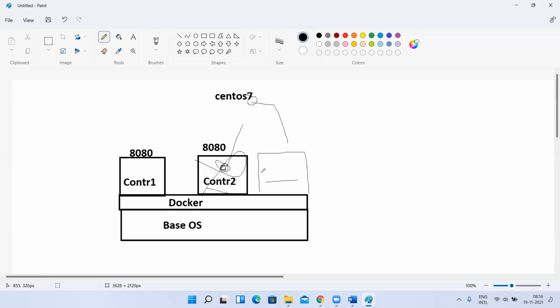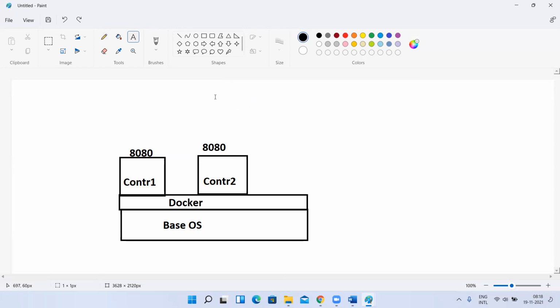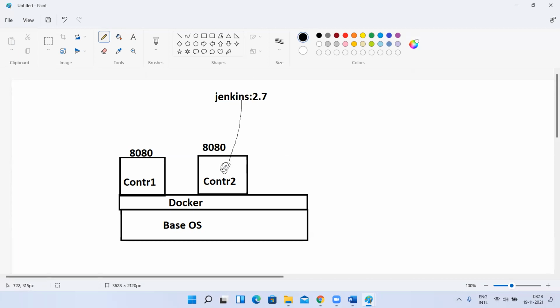So in this case, let's take the example of Jenkins. I have created an image with Jenkins, like version 2.7 or something, right? I created a Jenkins container with this image. I created 100 jobs. After 6 months, we came to know that there is a latest version of the Jenkins image available with extra features. Right, we need that functionality.